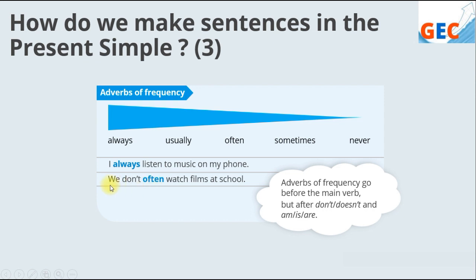And another example, she is never late. She is never late. So is here is a linking verb. So we use the adverb of frequency after to be: am, is, or are. She is never late.